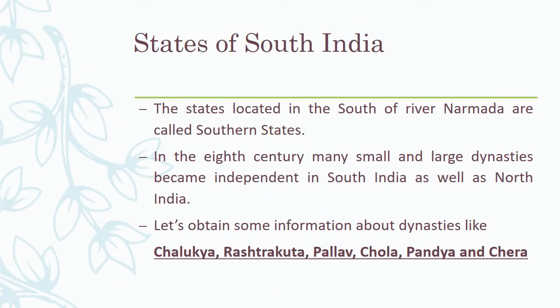States of South India. The states located in the south of river Narmada are called southern states. In the 8th century, many small and large dynasties became independent in South India as well as North India. Let's obtain some information about dynasties like Chalukya, Rashtrakuta, Pallava, Chola, Pandya and Chera.